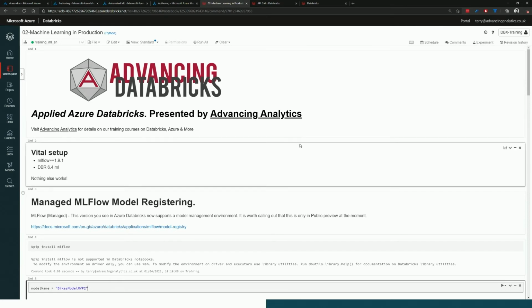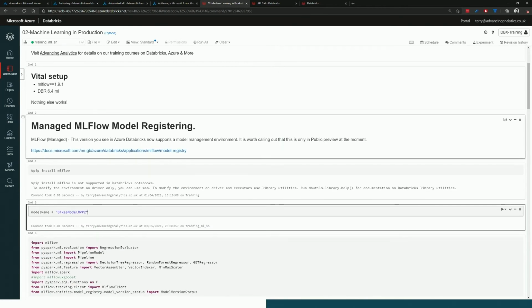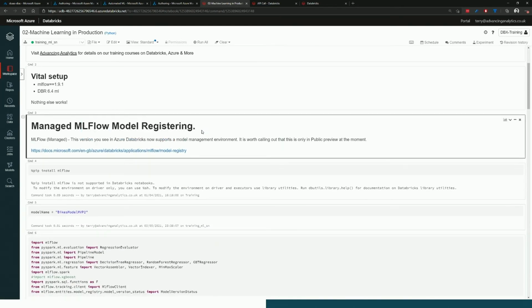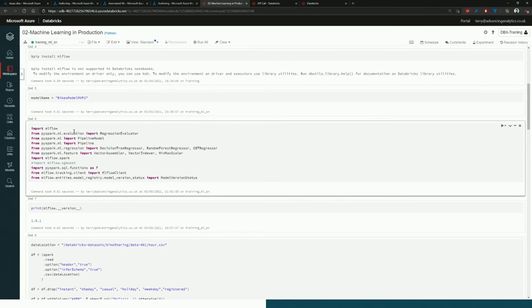And so I've got a notebook here, which is again going to do that exact same process that we looked at in a GUI, but now we're going to look at doing it in pure code. So we're going to be mainly looking at the MLflow model registry. I've got a couple of bits and pieces happening here. Starting, I'm importing a variety of different packages.